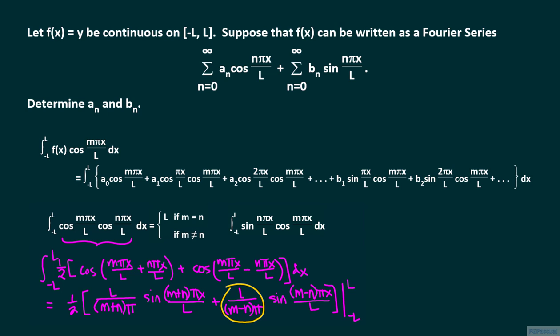And since m and n are both positive, this fraction is also a real number.